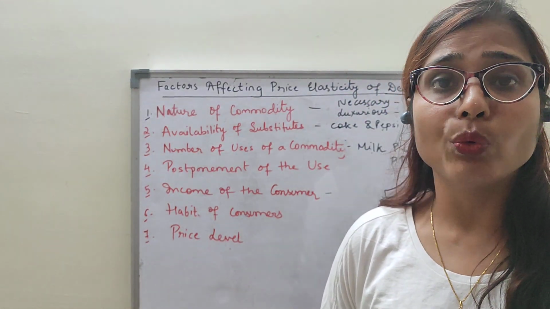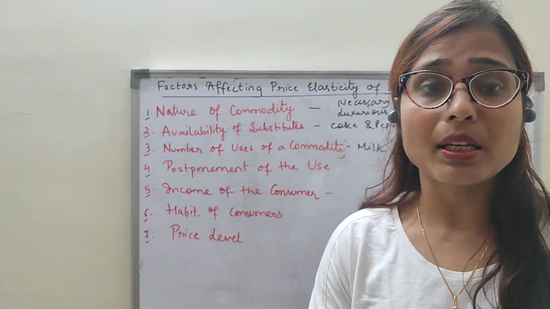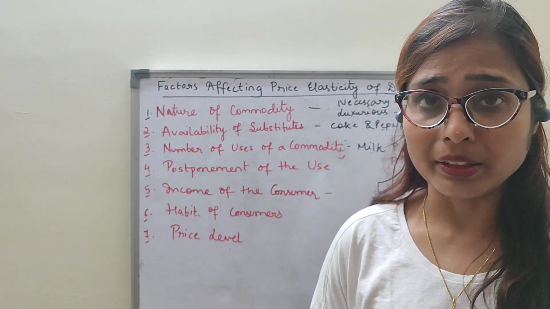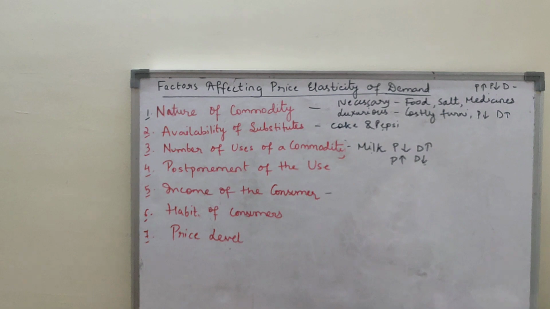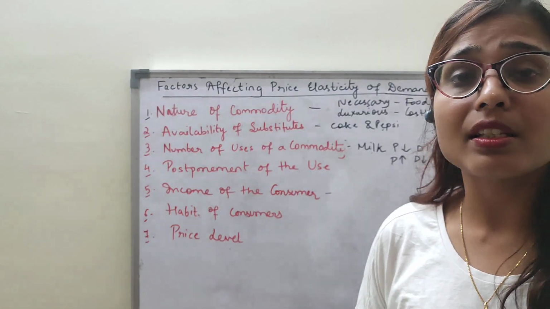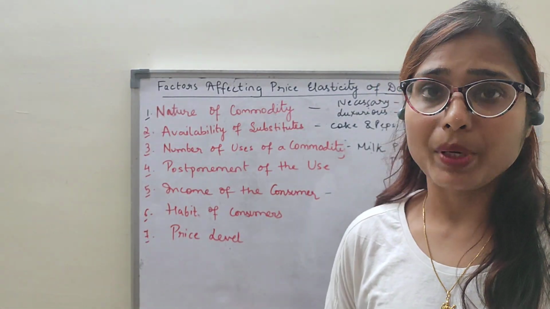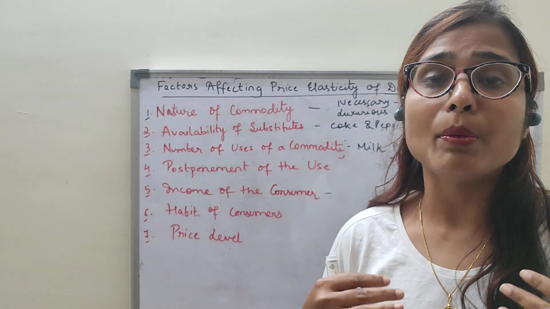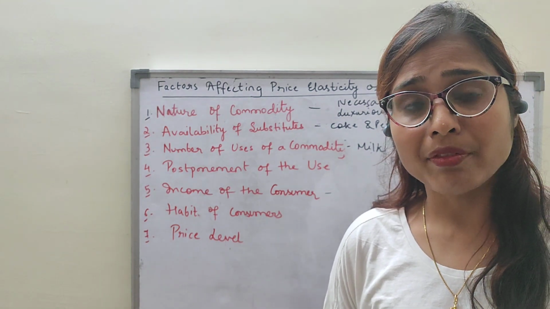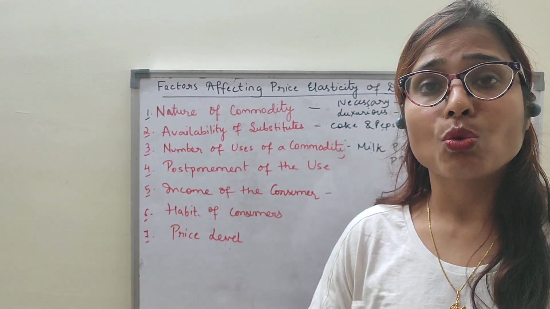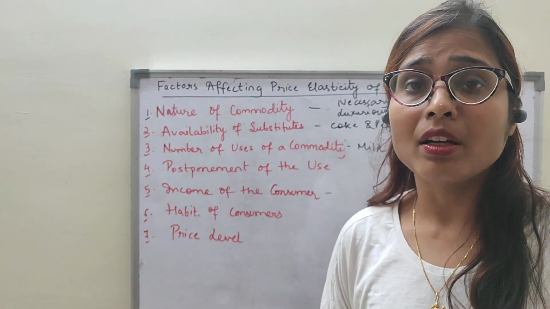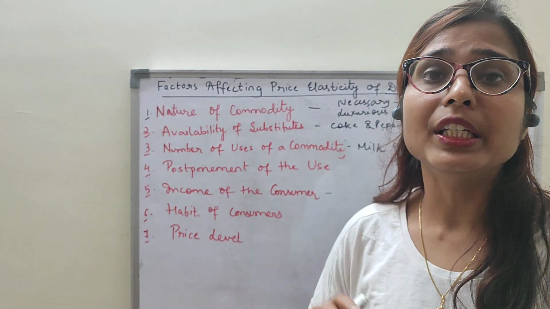Children, always remember two words, elastic and inelastic. Elastic means change. Inelastic means no change with the change in price. So if there is a change in demand, we will say elastic demand. For necessary items such as food, salt, medicines, it is necessary for existence. So whatever be the price, high or low, we will buy the same quantity of that commodity. For example, food. Without food you cannot survive, so you need food for your existence. So if the price is high or low, my demand will be constant. So what happened there? The impact on demand is small with the change in price.